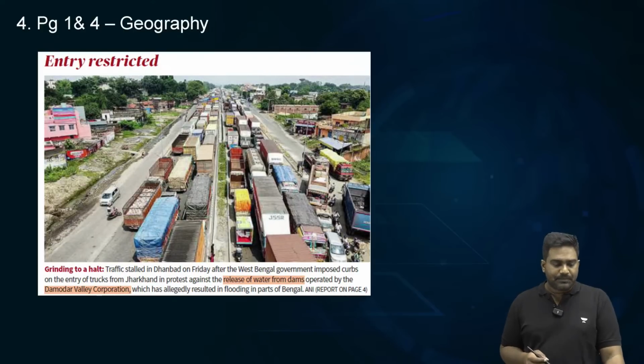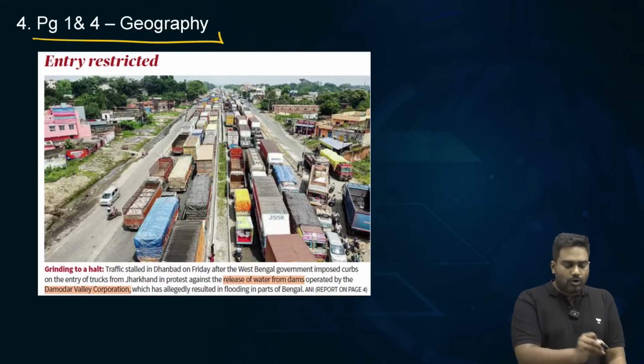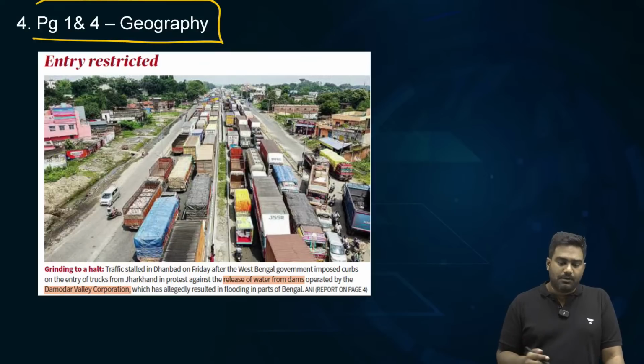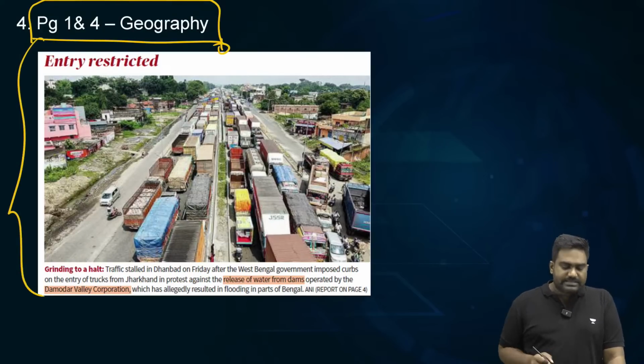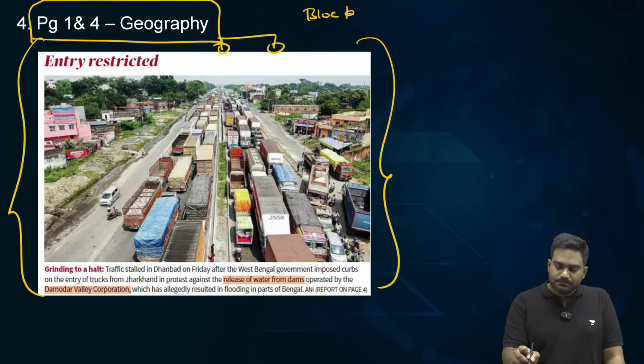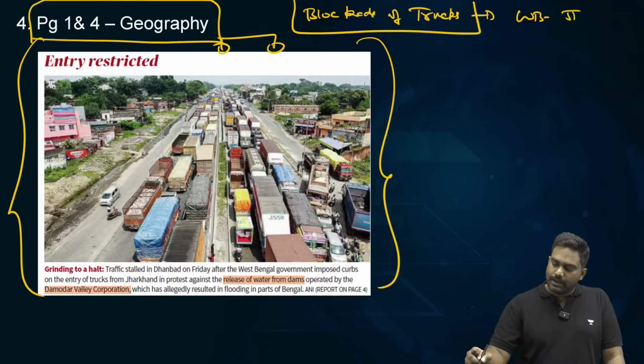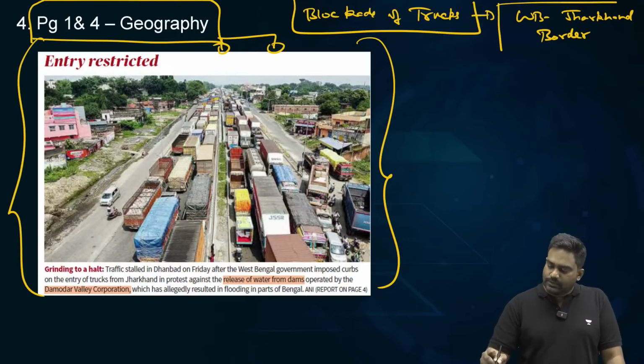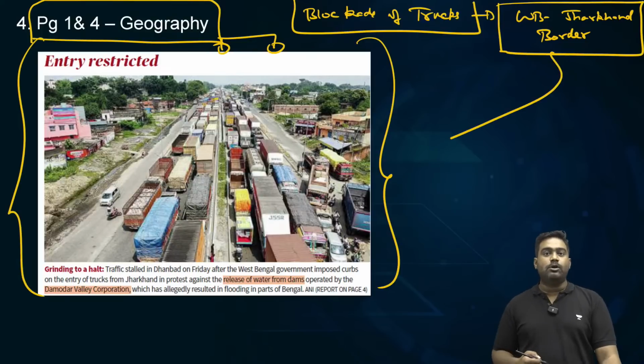Now let's look at this image on page number 1 and a related article on page number 4. The Hindu carries this image that depicts a massive blockade of trucks. Hundreds and hundreds of trucks are blocked along the West Bengal-Jharkhand border. This has triggered a major issue. So let's understand what's happening here on the borders of West Bengal and Jharkhand.